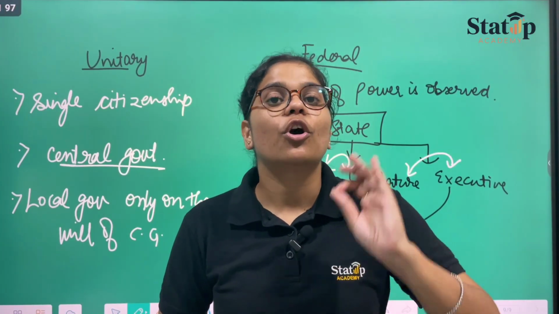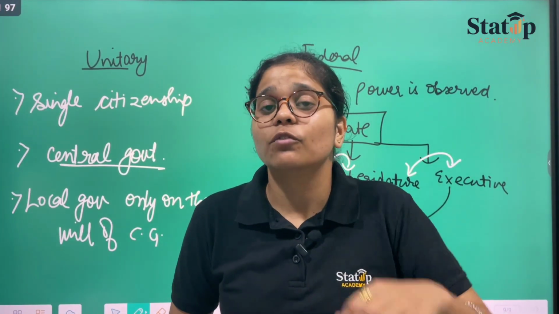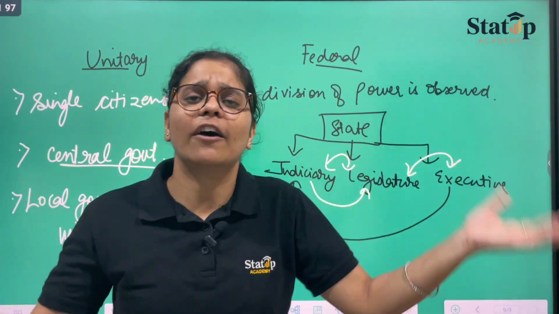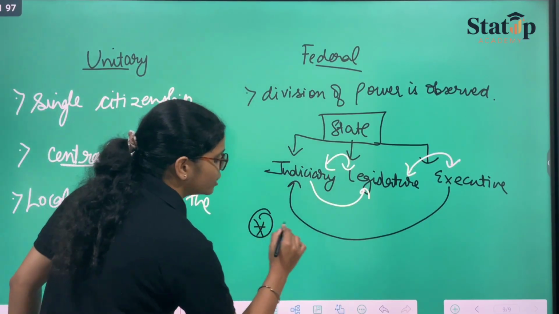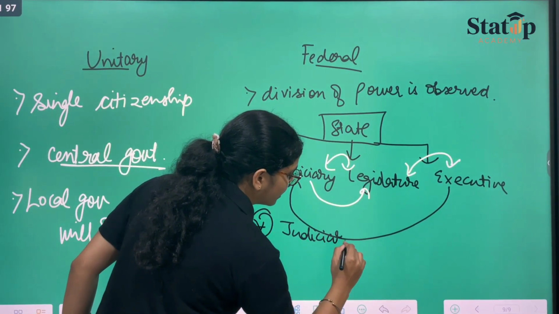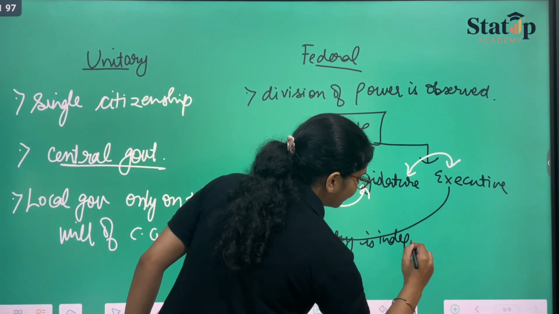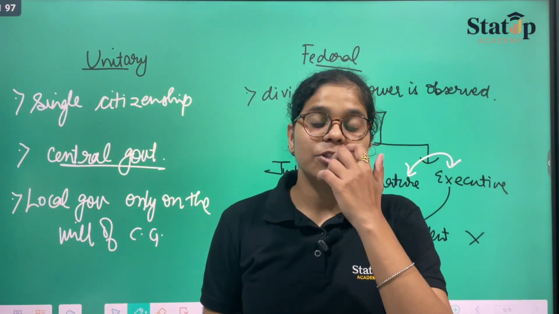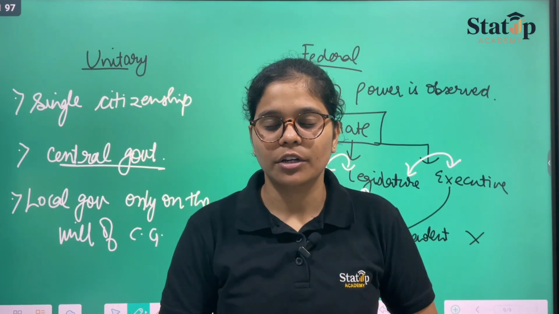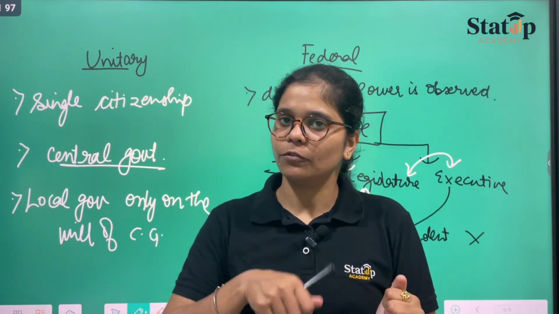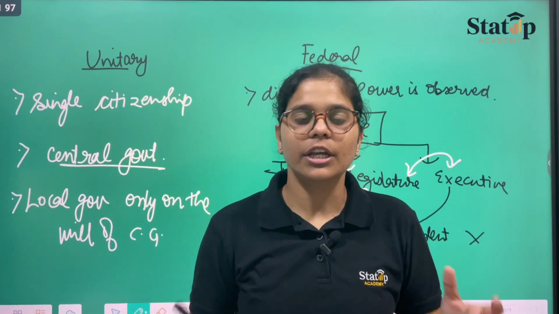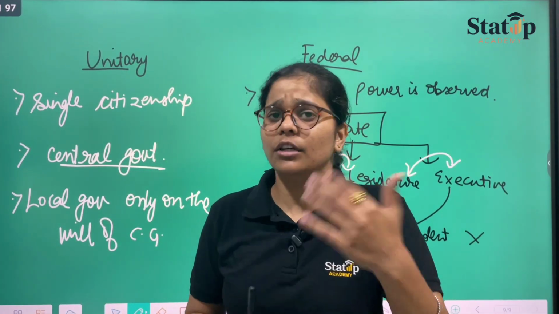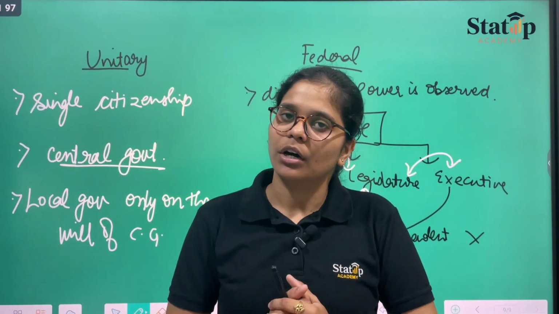Whereas if there had not been a separation of judiciary, if there had not been separate power with the judiciary, suppose the judiciary is independent. That means what? If the judiciary would not have been independent, it would have come under influence, and it would have favored either you or me, either the state or the local government.